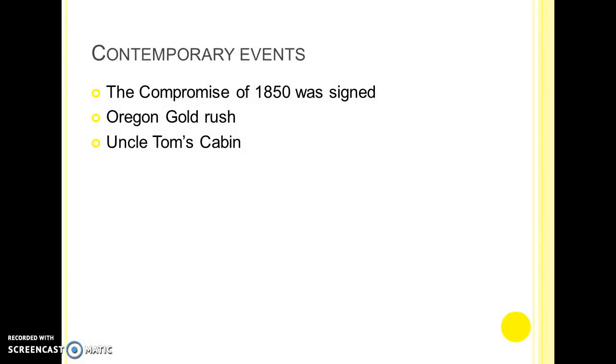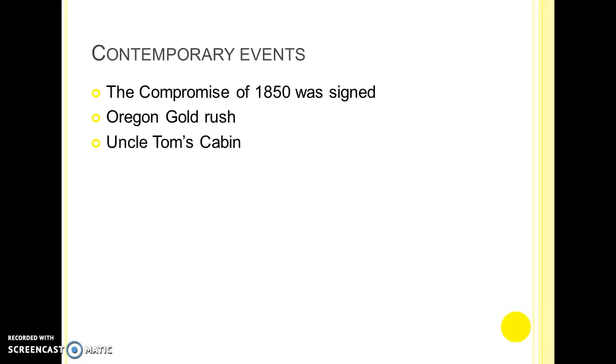During his time of presidency, the Compromise of 1850 was signed, which, like I said in the past slides, was very pivotal in creating an increase in tensions and leading up to the Civil War later.